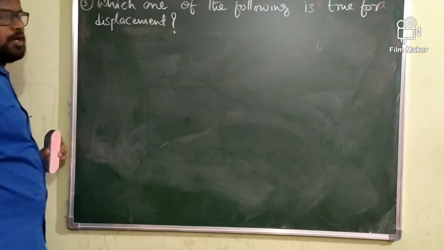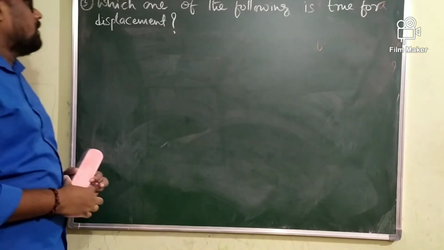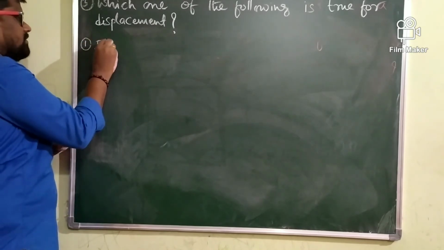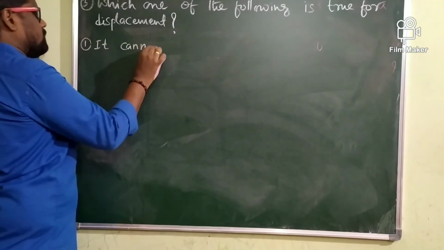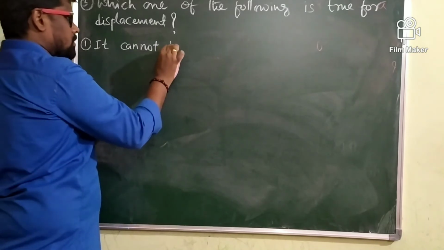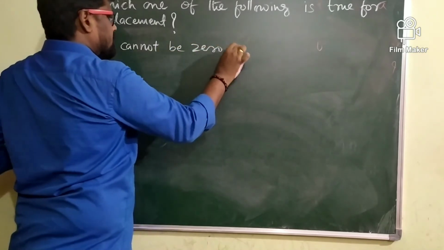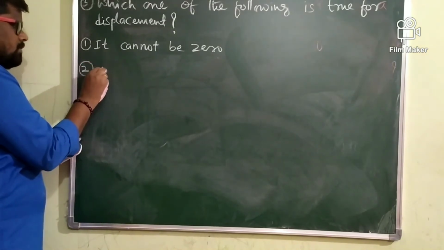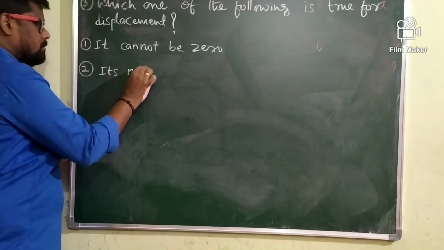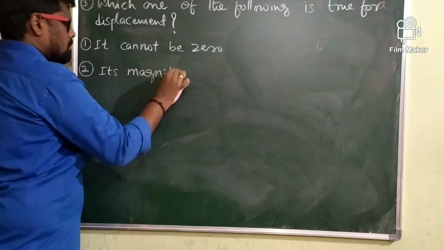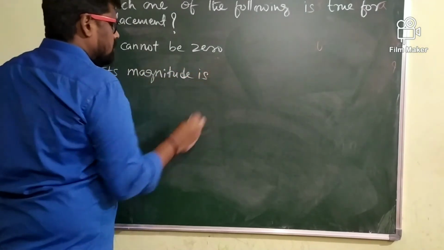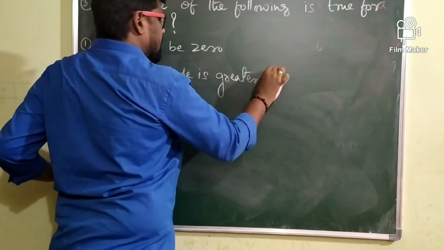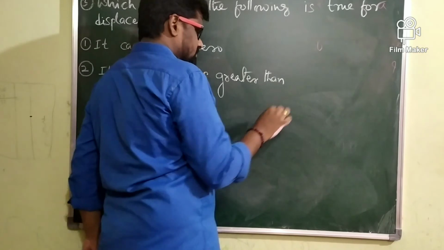Which one of the following is true for displacement? First one, it cannot be zero. Second one, its magnitude is greater than distance.